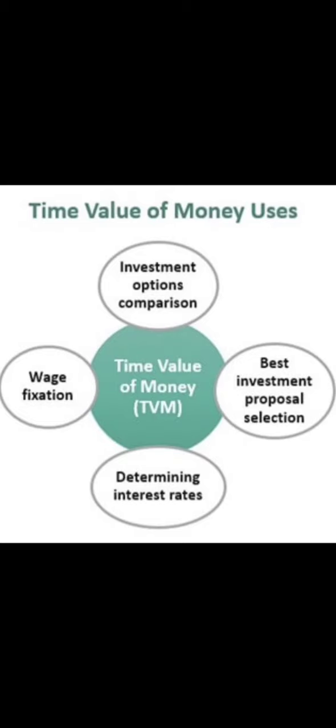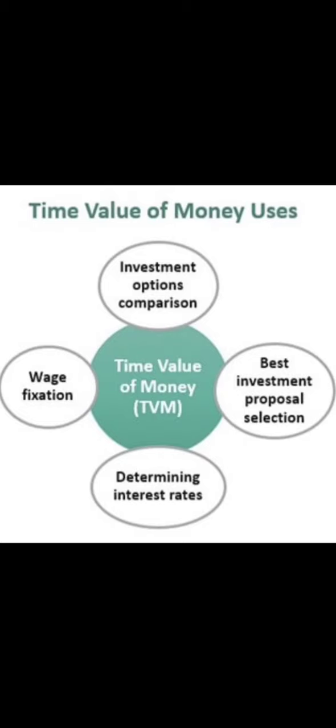Then the next one is best investment proposal selection. While you are selecting an investment proposal, you also have to follow the concept of time value of money. Then the next is determining the interest rate. While you are determining the interest rate, what you are getting as a return and what is the value against that interest rate position of investment, you can take the decision on which interest rate is favorable for your decisions.